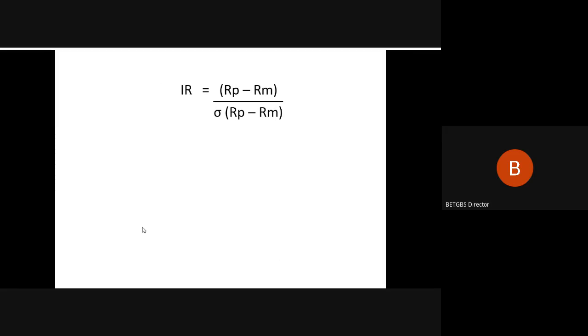When we look at the information ratio, also called the IR ratio, it is given by the return of your portfolio minus the return of your market, divided by the standard deviation of the difference of portfolio return to that of your market return.